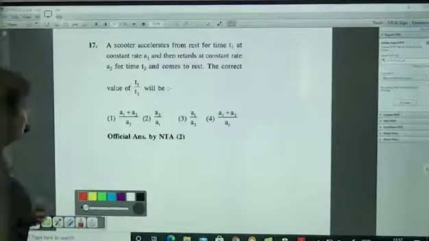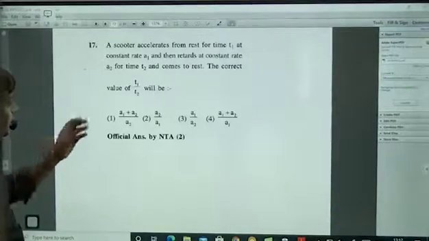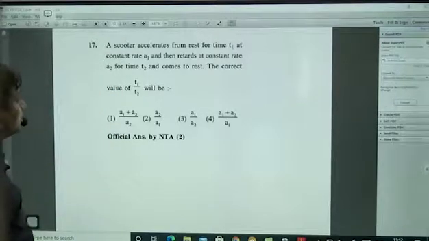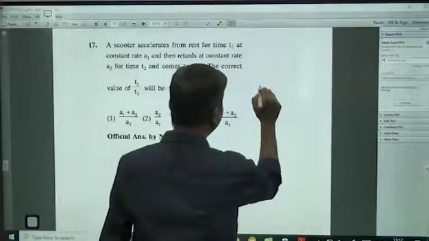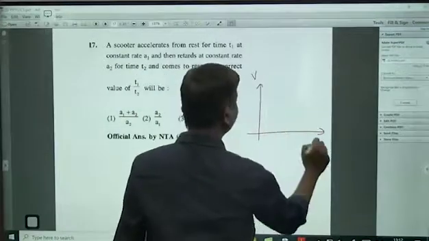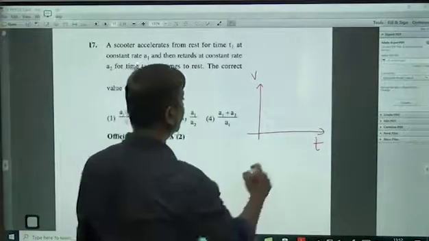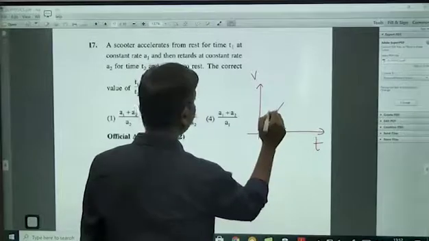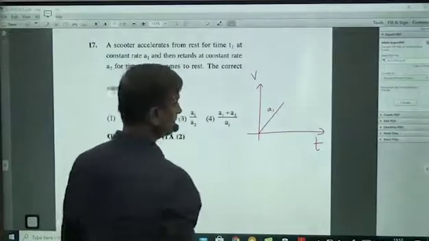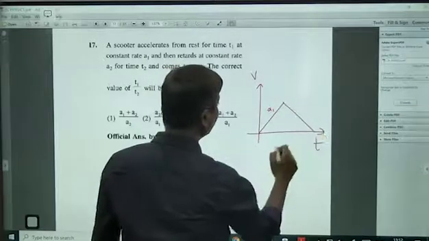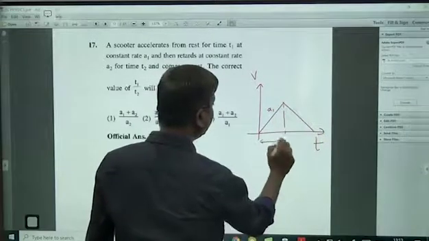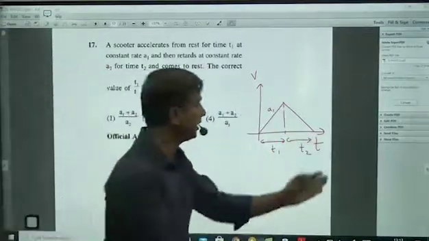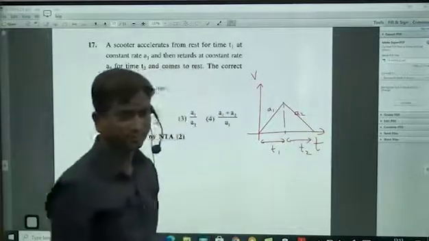A scooter accelerates from rest for time t1 at a constant rate a1, constant acceleration, and then retards at a constant rate a2 for time t2 and comes to rest. So if you plot this graph, velocity versus time, constant acceleration means it's a straight line for a time t1. This slope is a1, the slope of the VT graph. And then retards means again a constant slope, for time t2. This retardation slope is a2.